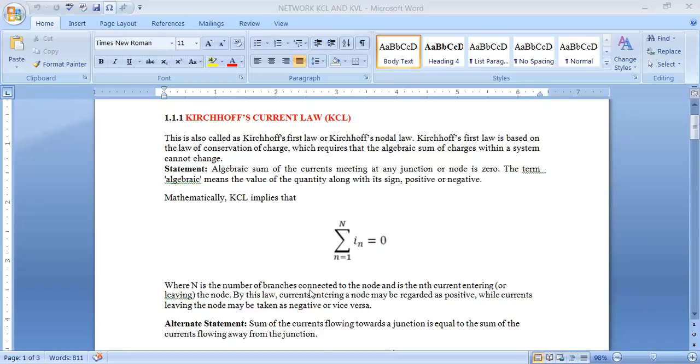One important point to remember: towards the junction is taken as positive and away from the junction as negative. Then only can we satisfy the statement.